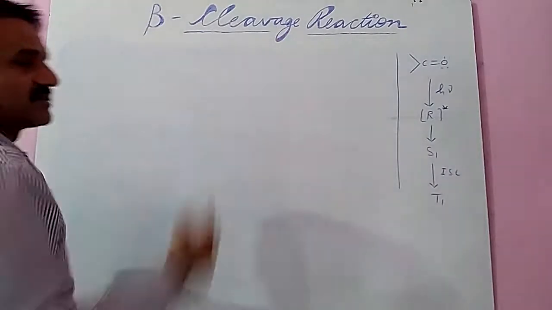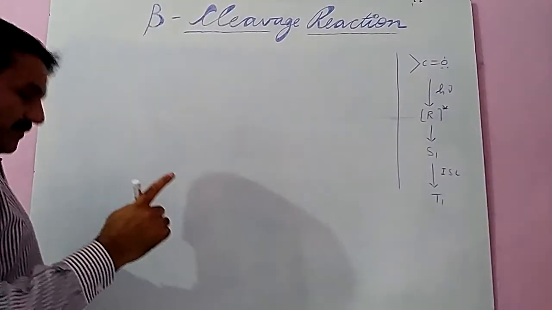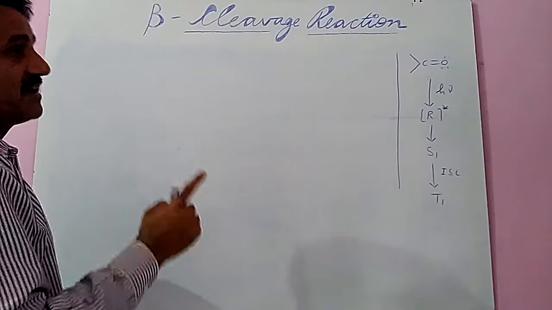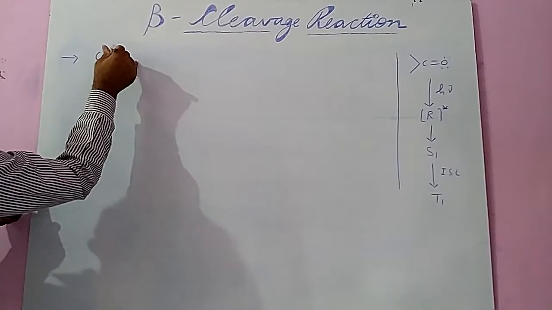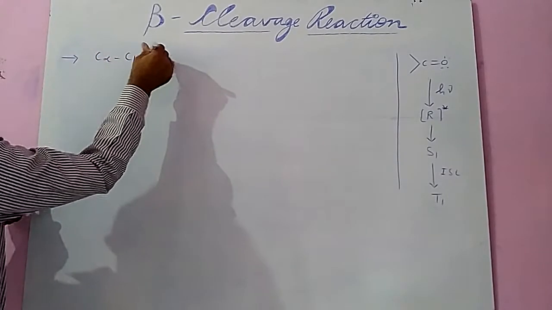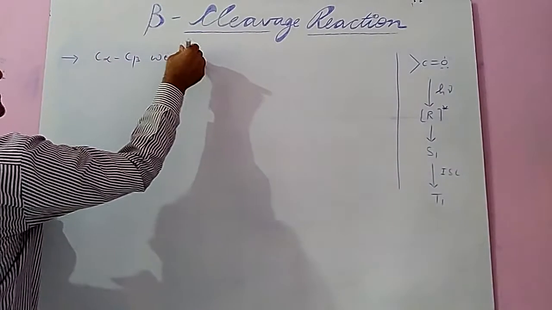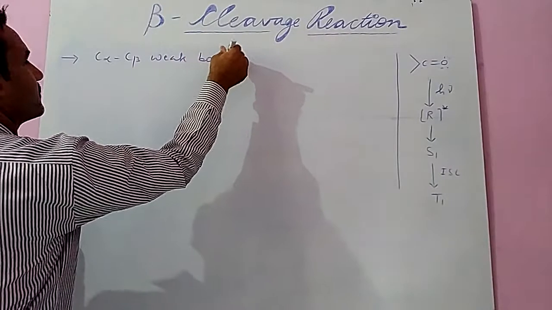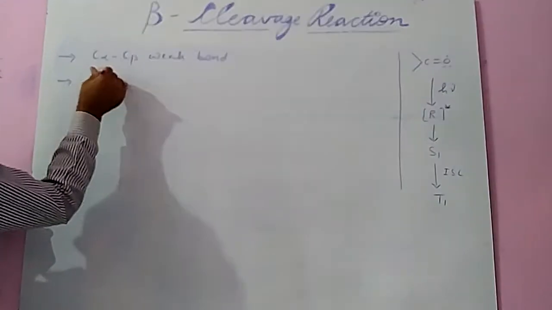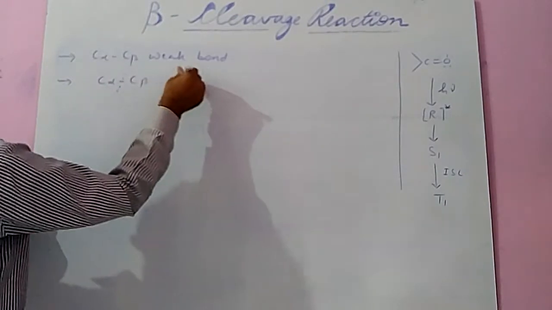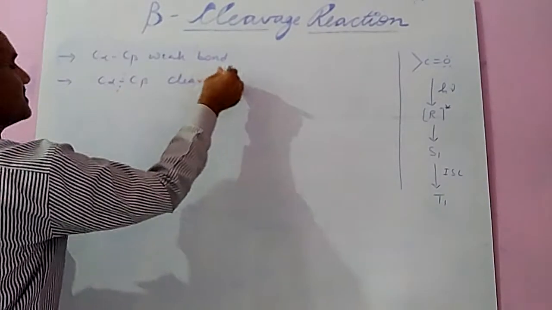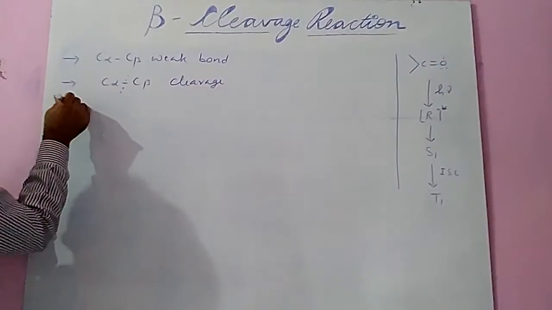In beta cleavage reactions, we see those compounds which have a weak C alpha C beta bond as compared to the rest of the molecule. So the first condition is a weak C alpha C beta bond, which means C alpha C beta cleavage is generated. Why does this cleavage occur?